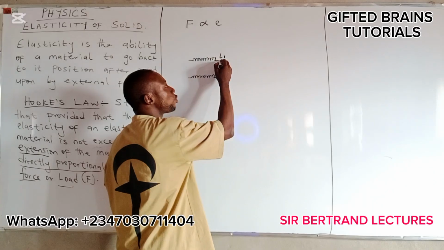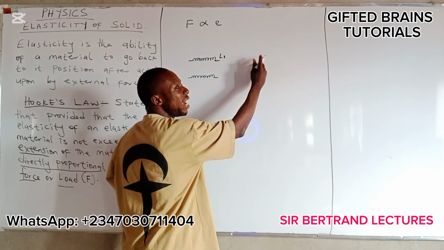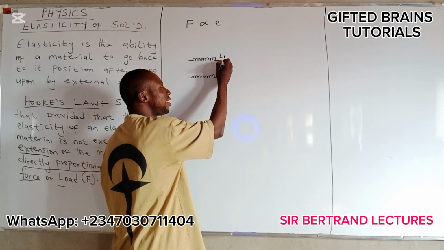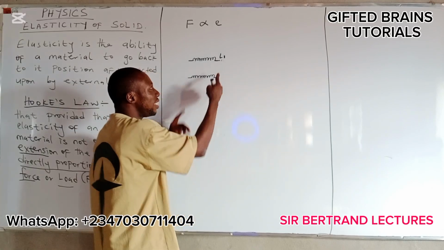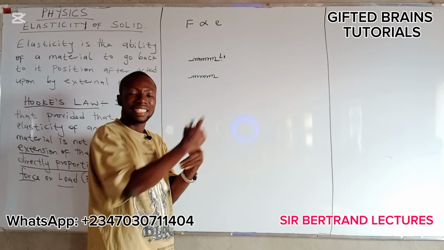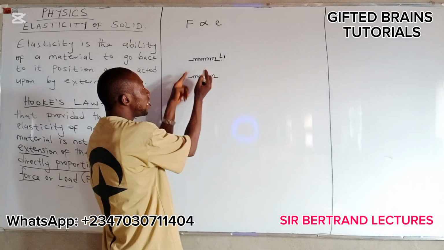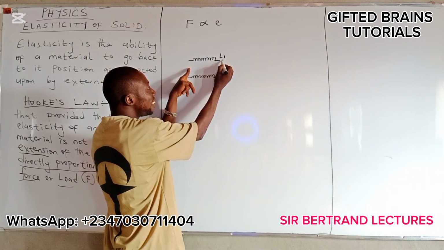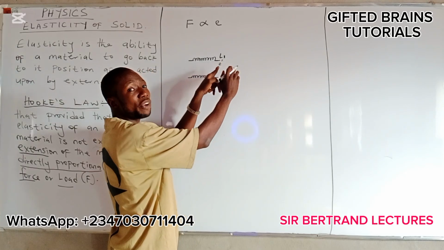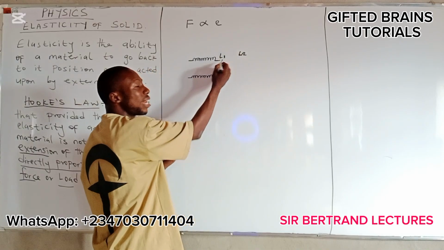Now, when you apply a force to drag it to a certain extent, after a while the force will be removed. When you remove the force, the length will no longer be at the exact original position. There is going to be a slight increase in length as a result of applying the force. This increase in length is known as the extension. The final length obtained after you have removed the force is known as L2.